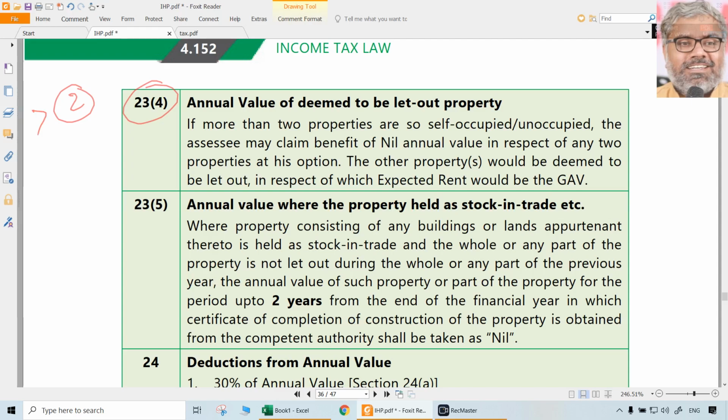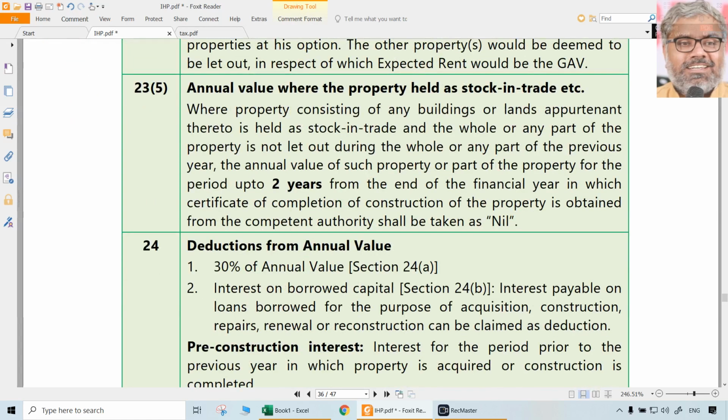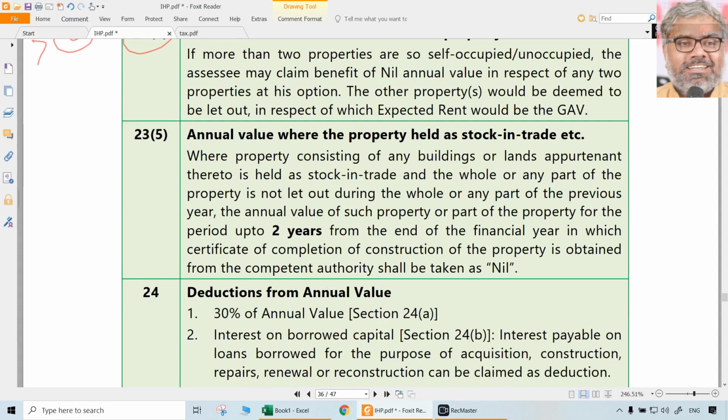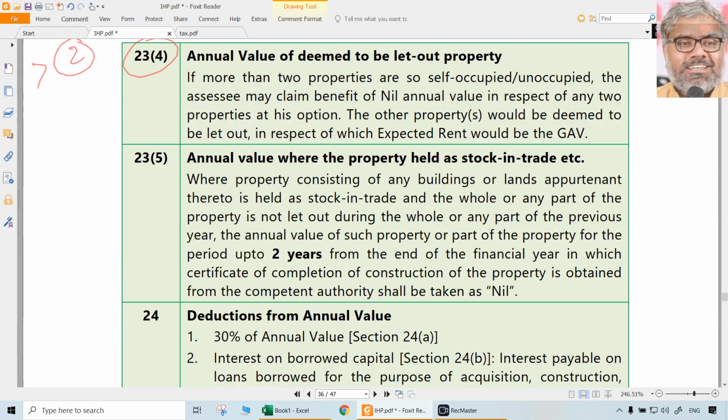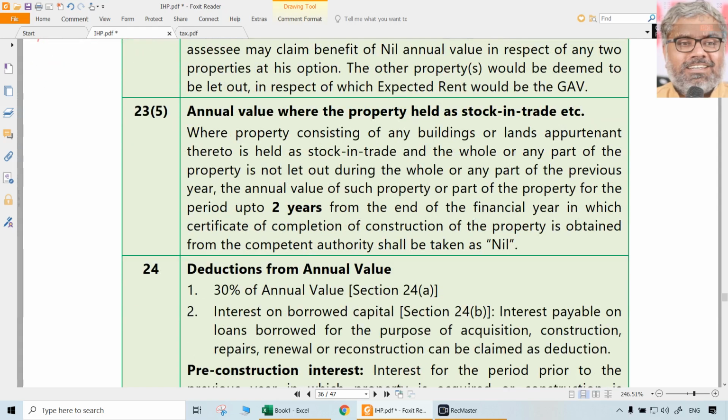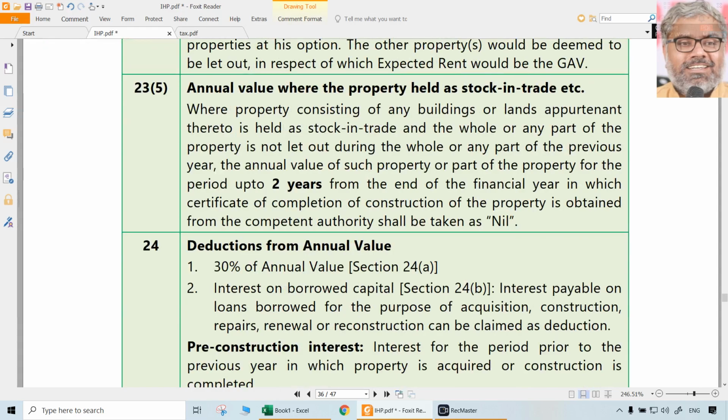All properties more than 2 will be deemed to be let out and annual values will be calculated like any other property. Only thing is there will not be actual rent because it is not a really let out property, it is only a deemed to be let out property. Remaining calculations are same. Then what if the property is held as stock in trade?